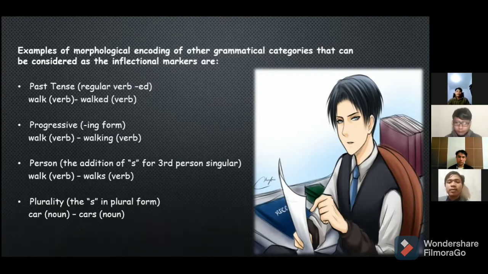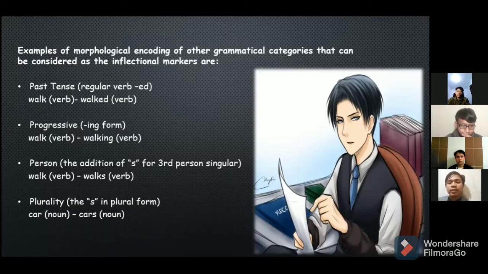And the third, third person, the addition of s for third person singular. Walk is the verb, and if it is third person, then adding s, then it becomes walks. And the fourth and the final is plurality. Plurality is the s in plural form.